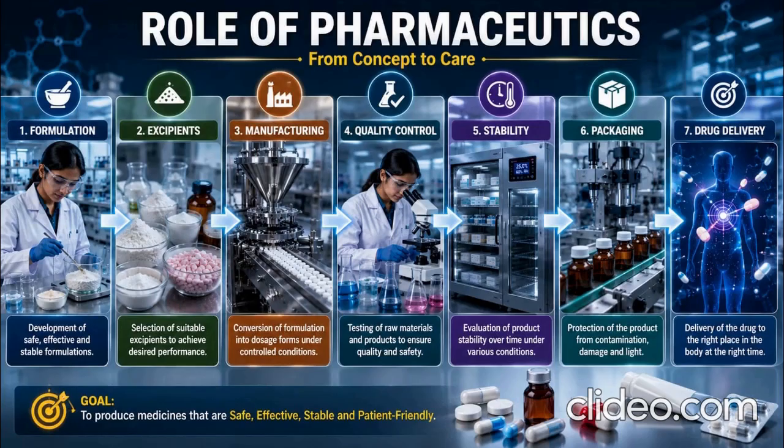The role of pharmaceutics extends far beyond simply making tablets. It includes formulation development, selection of suitable excipients, manufacturing processes, dosage form design, stability studies, quality control, packaging, and drug delivery.